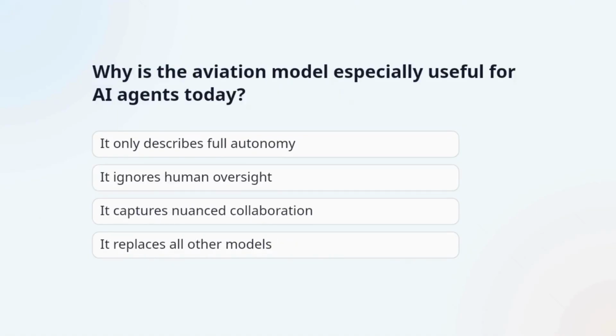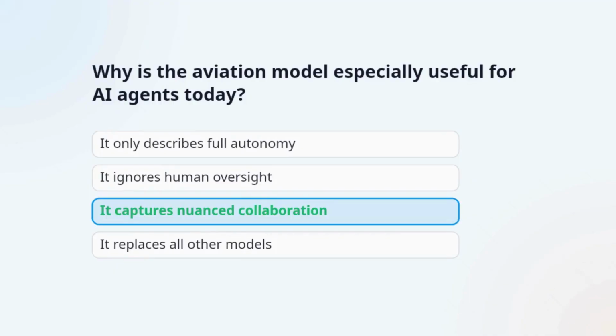Question 2. Why is the aviation model especially useful for AI agents today? The correct answer is it captures nuanced collaboration. The aviation framework is valuable because it describes shared control, approval, veto windows, and co-pilot style interaction.